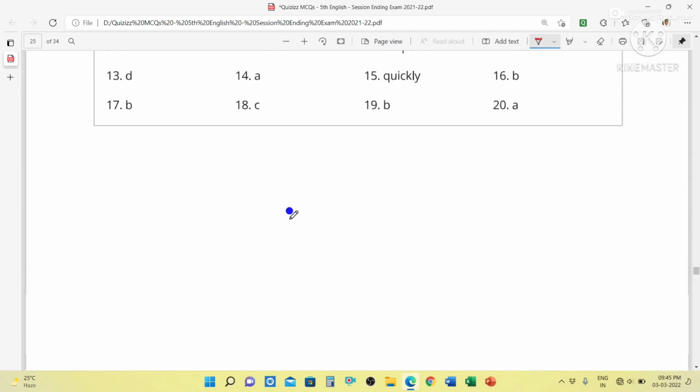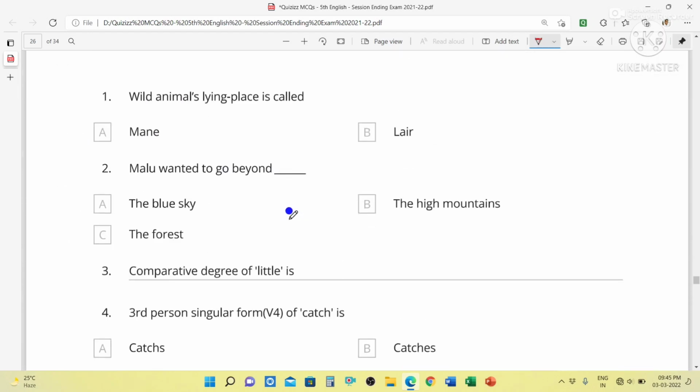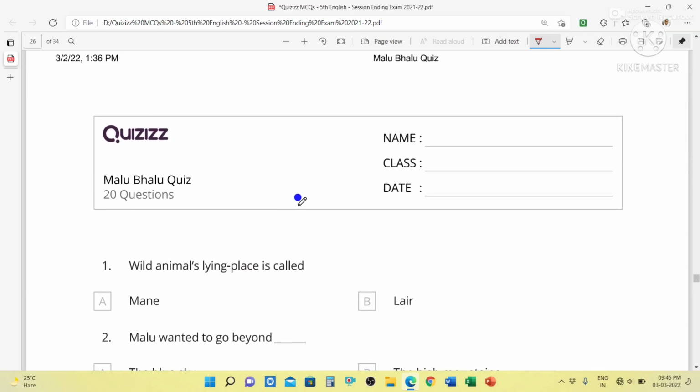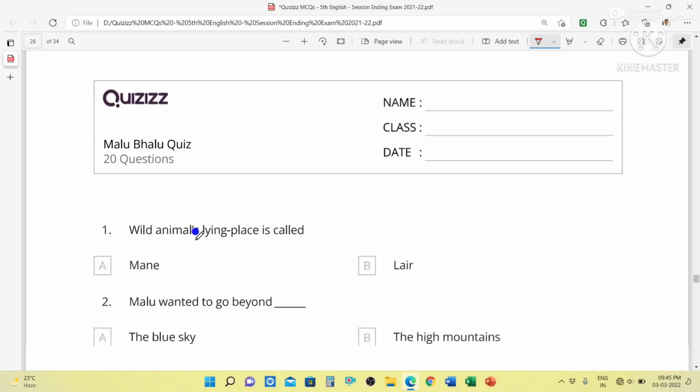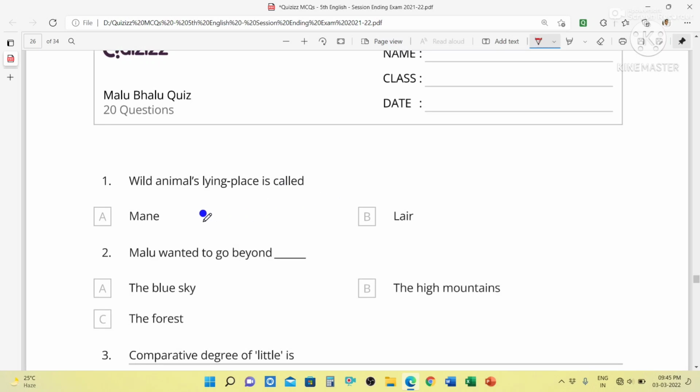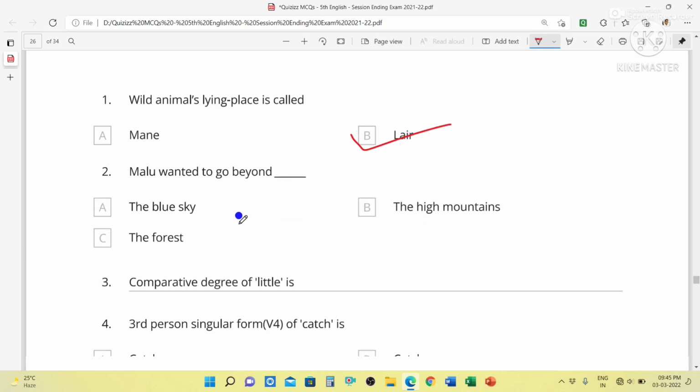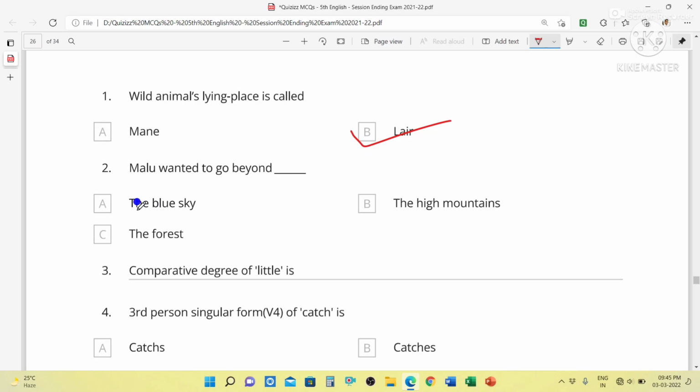Okay students, now we will discuss the next chapter, that is Mallu Bhalu. You know, this was also an interesting poem about a polar bear, right? So we will discuss it now. A wild animal's lying place is its lair. Mallu wanted to go beyond the blue sky, the big blue sky.